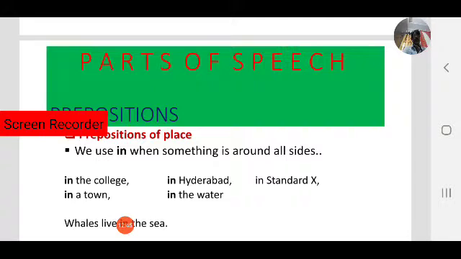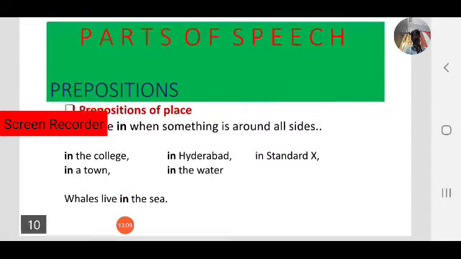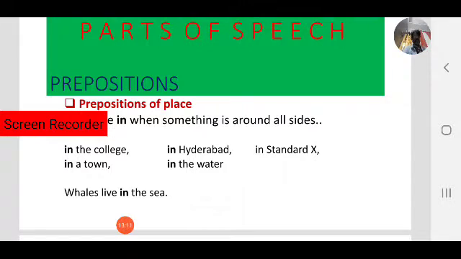In the college, in Hyderabad, in standard X, in 11th standard, in polytechnic first year, in a town, in the water. Whales live in the sea.